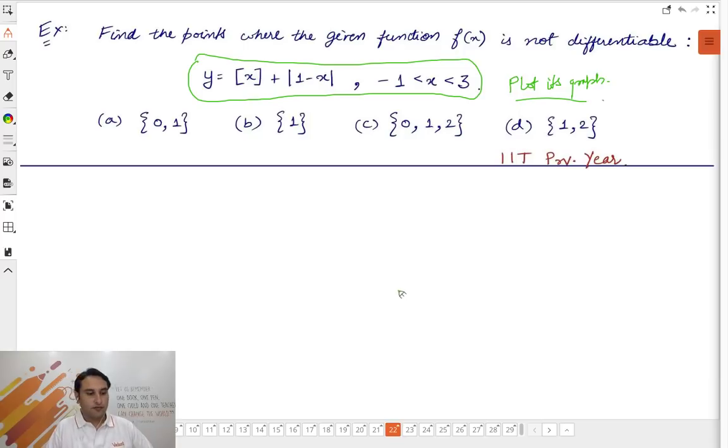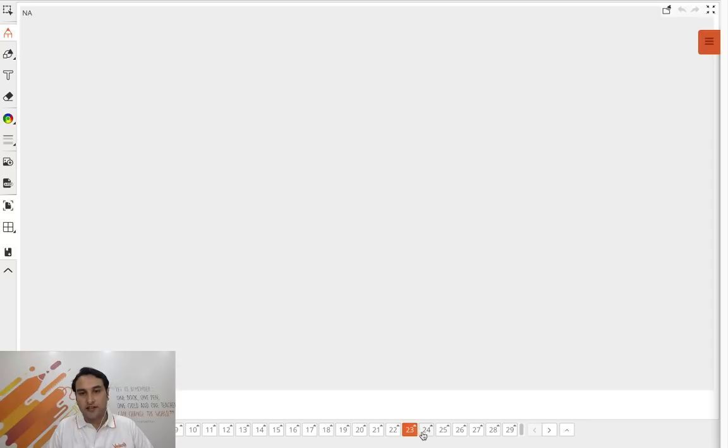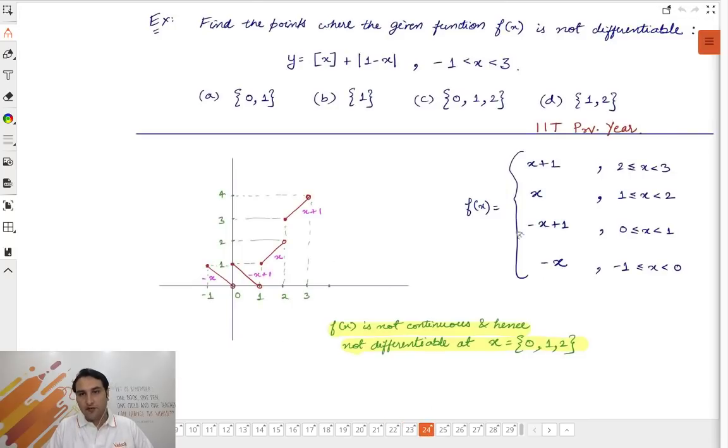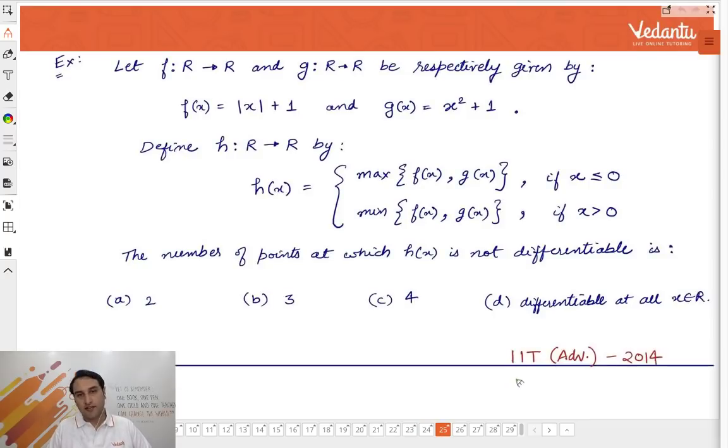I'll quickly take a screen where I've solved it, so that when you're revising through this video, you can pause on this screen, see the graph, and check the answer. Now come to this problem. This is the problem that I want you to solve now.